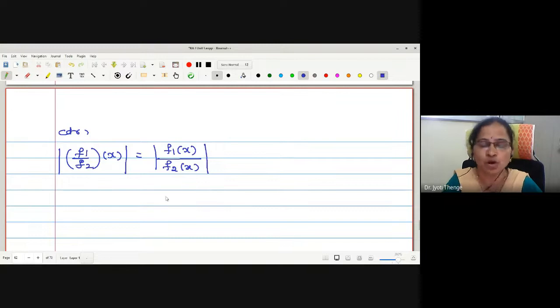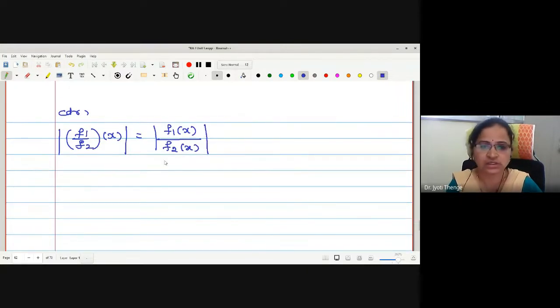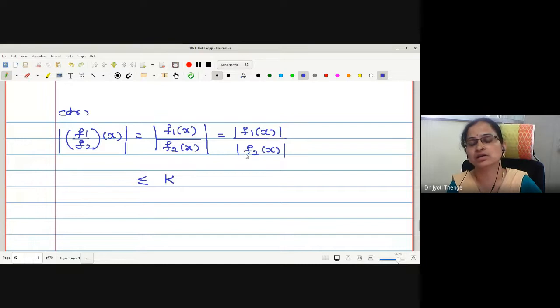But we have already written that both values are less than or equal to k, but f2 of x is in the denominator, no? Therefore may I write mod of the numerator, let me separate the modulus, mod of f1 of x upon mod of f2 of x. This numerator is less than or equal to k. What for the denominator, whether it will be k again?